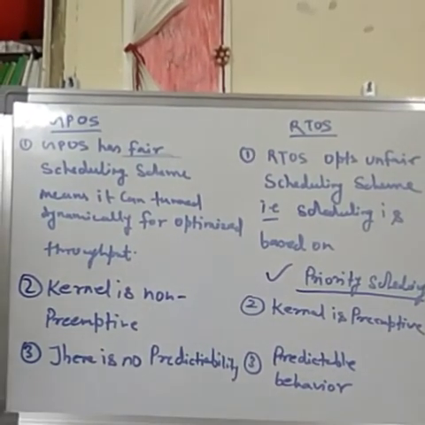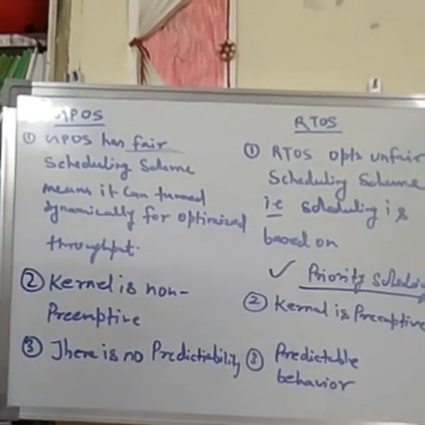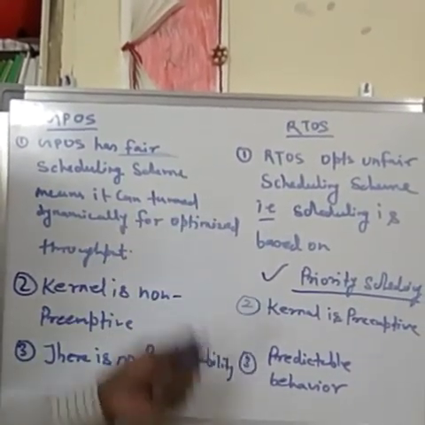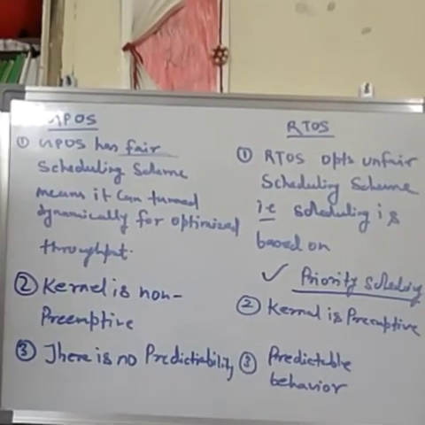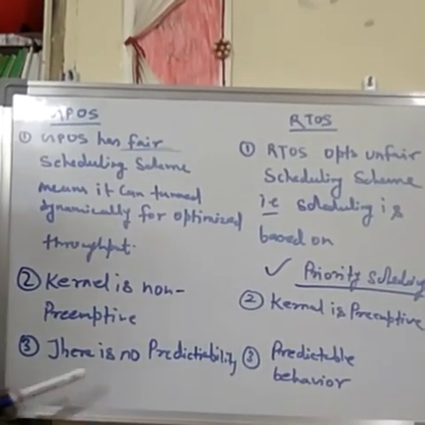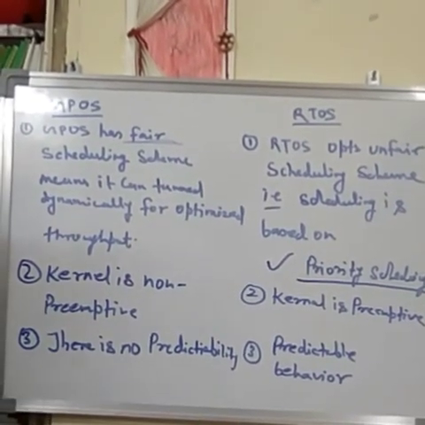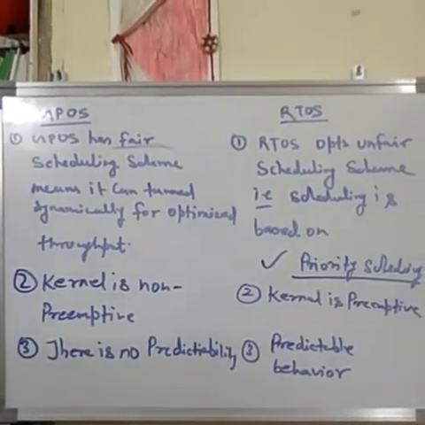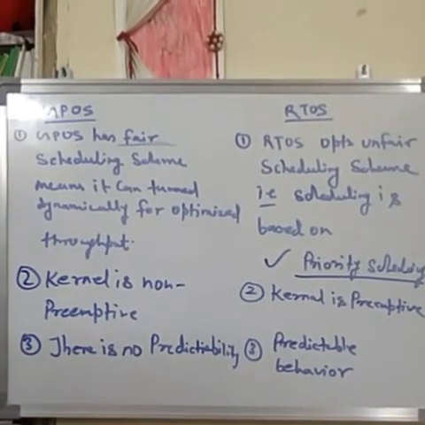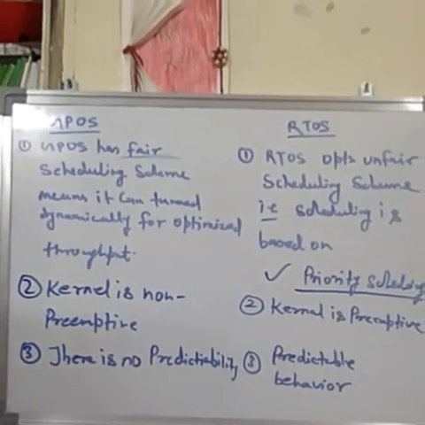The third difference is that there is no predictability in case of GPOS, and in case of RTOS we can predict, that is predictable behavior, we can say. For example, there is no predictability, means if you run any program in the case of GPOS, we don't know how much time it will take to execute. Sometimes it takes less time, sometimes it takes more time.